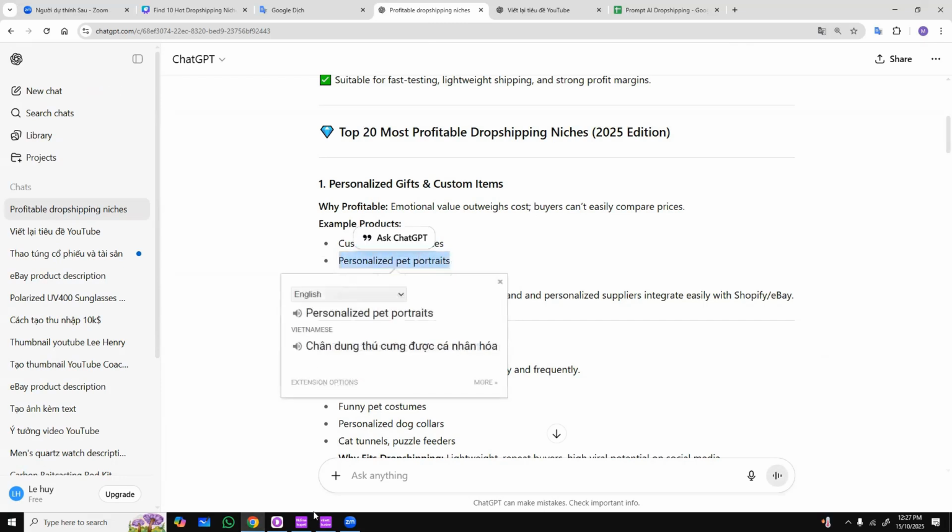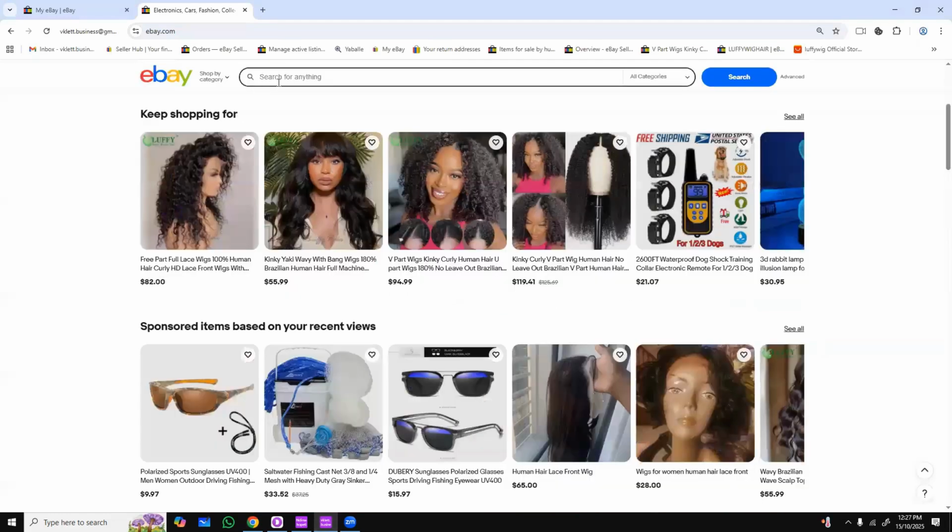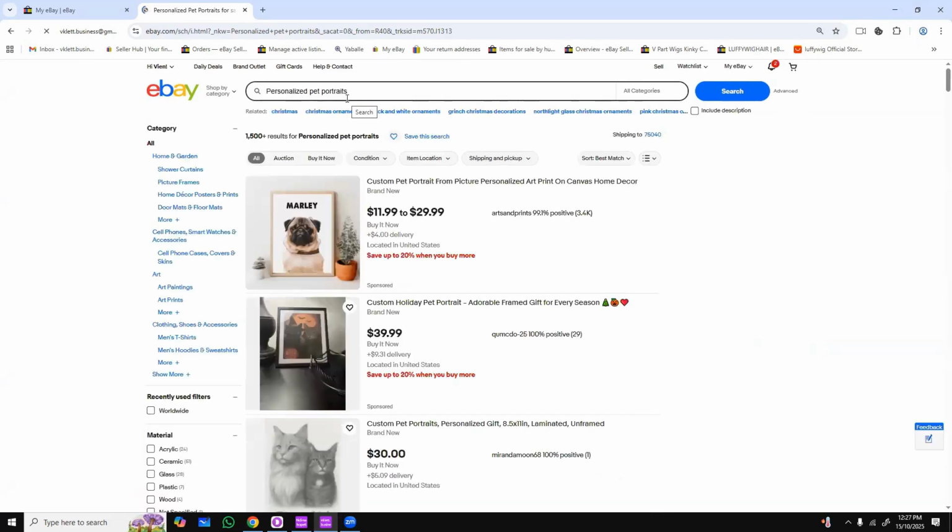Here, it will give us niches like custom name lay, for example, or business post postage, and so on. We can copy, for instance, this keyword, right? Then we go to eBay and test to see how this niche performs. If you want to sell on Shopify, it's the same. You also need to analyze on eBay first. If this particular niche proves to be highly successful, you can also effectively sell your products on Shopify. So any niche that is closely related to personalization, such as personalized ladies' best post trays, we can certainly take a closer look here.